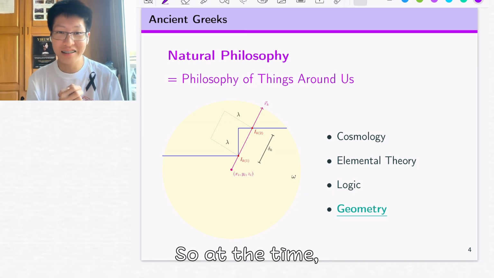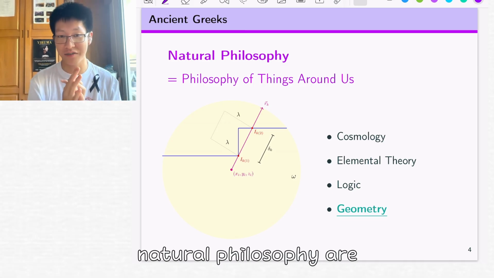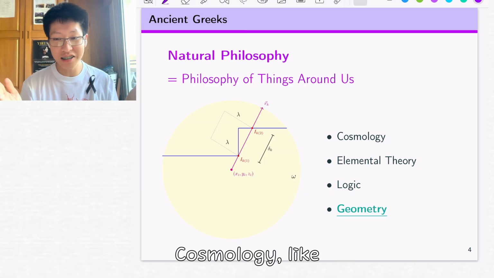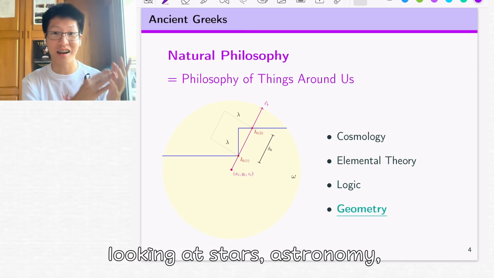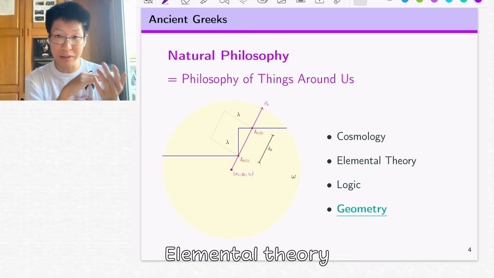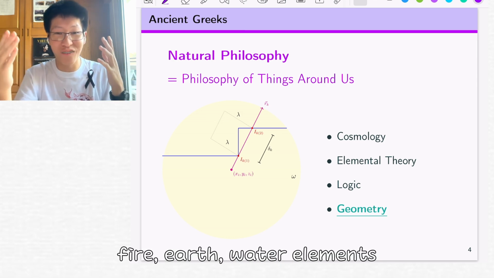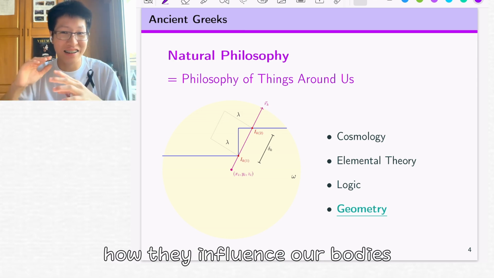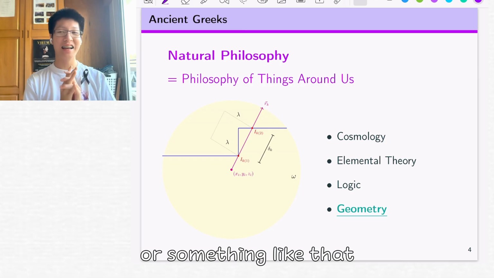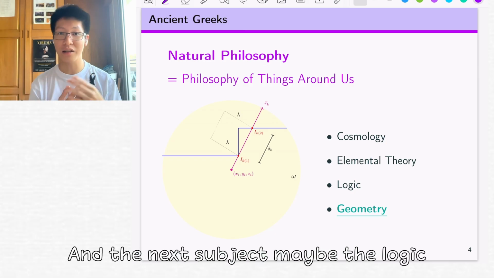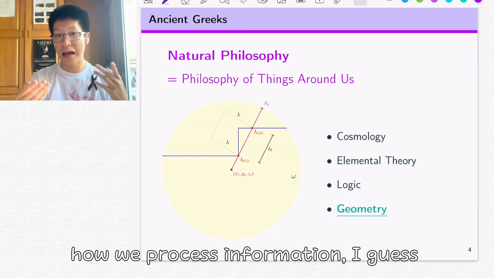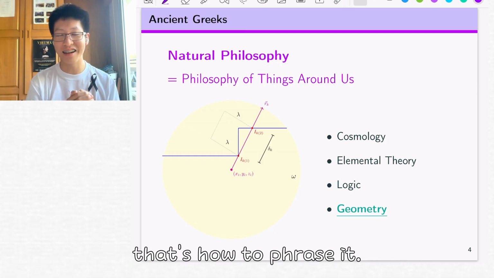At the time, some of the common natural philosophies are cosmology, like looking at the stars, astronomy, or something like that. Elemental theory, you might recognize as fire, earth, water elements and how they influence our bodies. And the next is logic, how we think and how we process information, I guess.